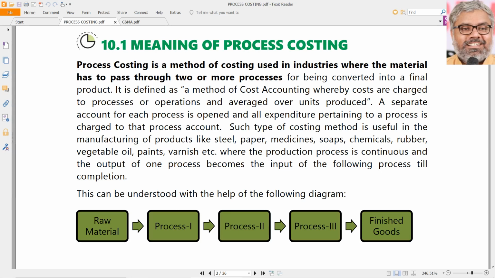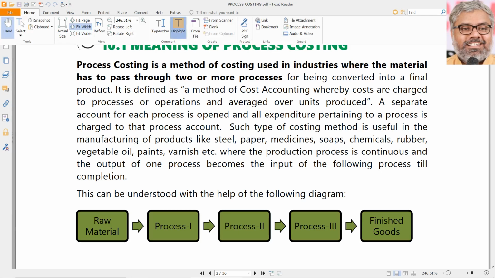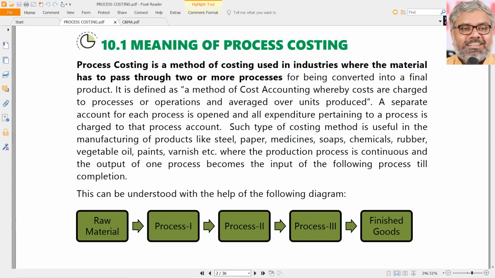This is also another method of costing which is used in particular industries where the material has to pass through two or more processes. Majorly that is the place where process costing can be more helpful. So such industries where the materials will have to be passing through multiple processes is where process costing can be more useful.